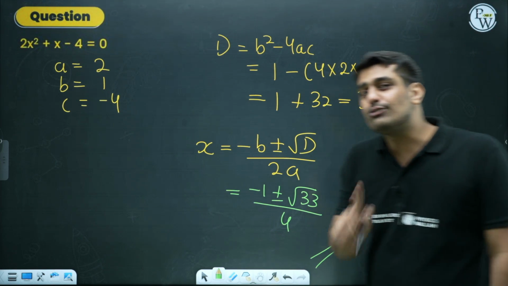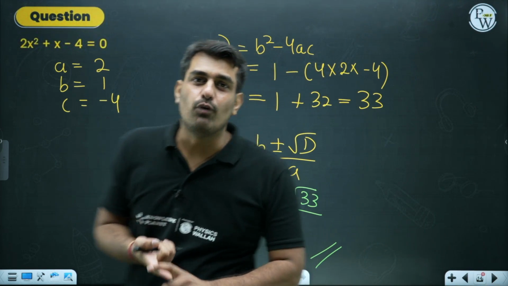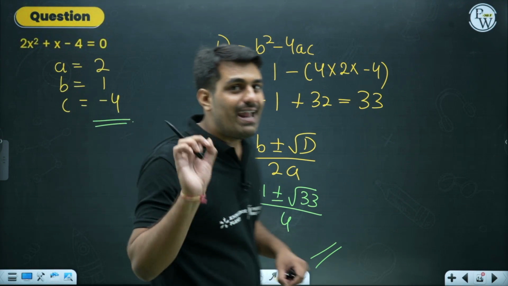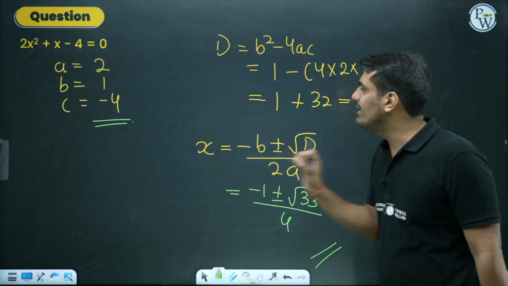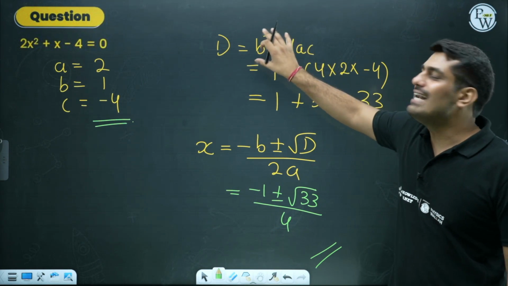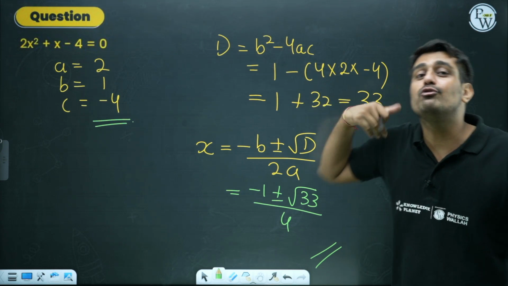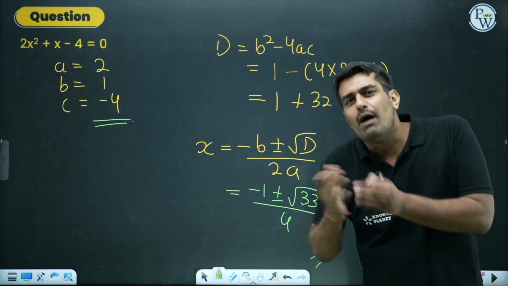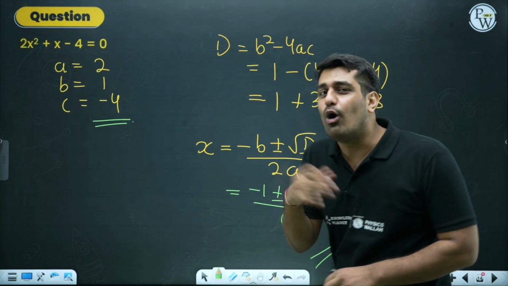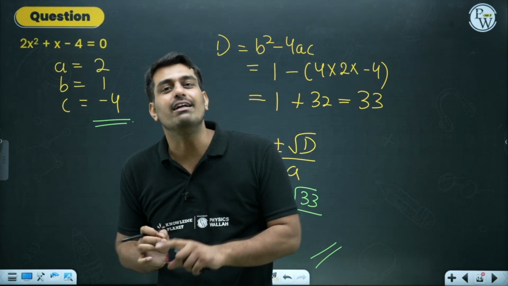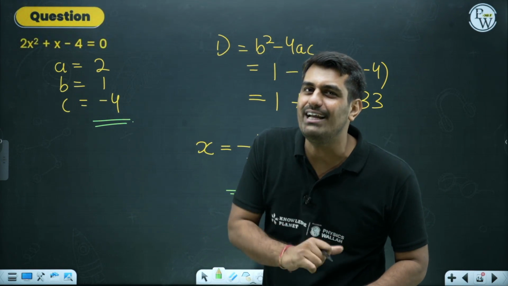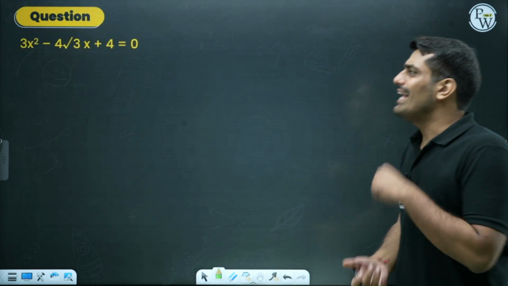The point in this question or in this particular equation was to make you understand how a negative number in the value of A and C can create a difference, because minus minus become positive. So every time it doesn't mean that from B square you have to subtract something. You can add also depending upon the sign. So don't take things for granted. Always look carefully, as we have done in all the cases where it has been asked whether the equation is quadratic or not. Next equation.